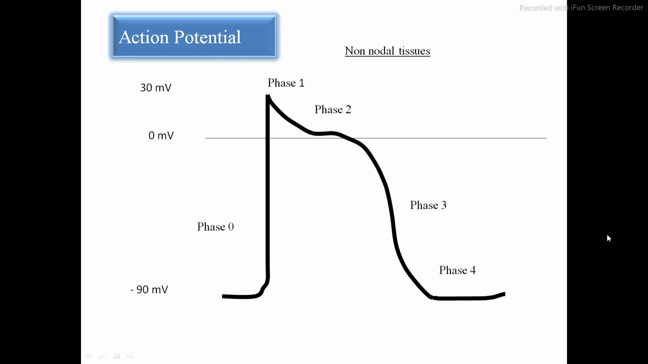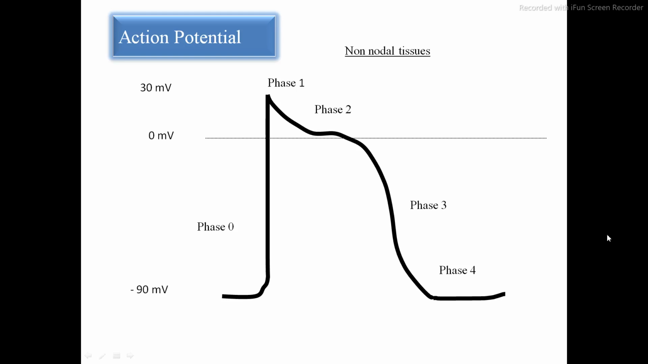Now, what is the rapid depolarization? That is phase 0. What happens in phase 0? Sodium rapidly enters into the cell. What is phase 1? That is the early repolarization. What happens in the early repolarization phase? In phase 0 sodium was entering rapidly, but here sodium enters slowly, and in this phase the chloride influx increases and the potassium efflux increases.